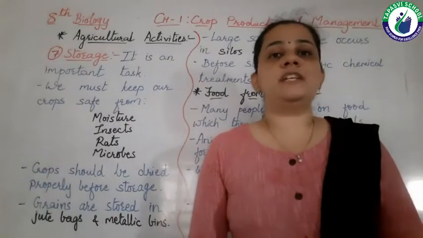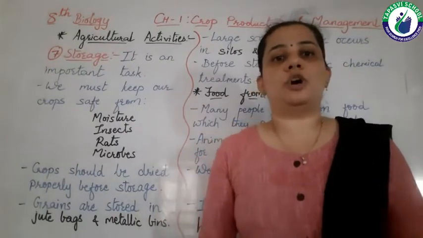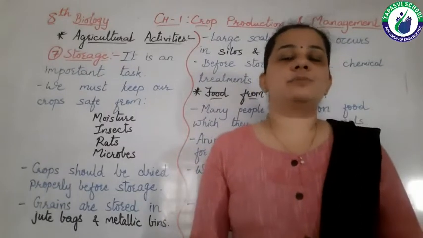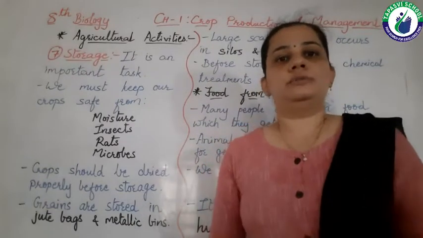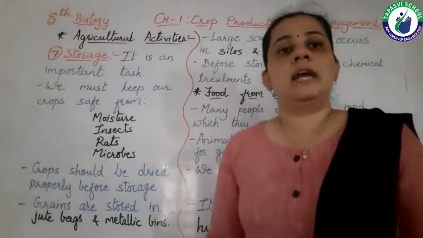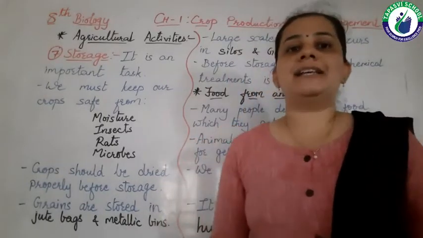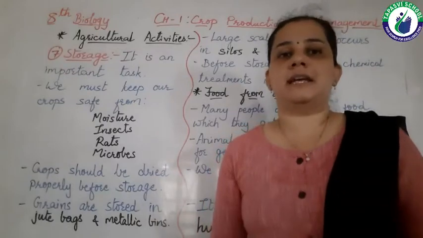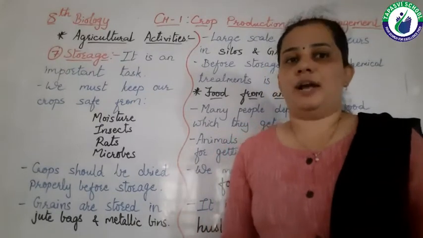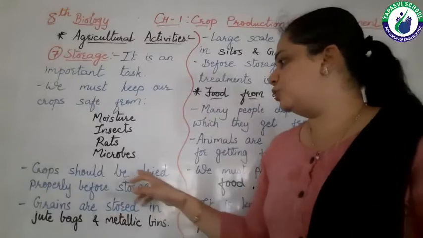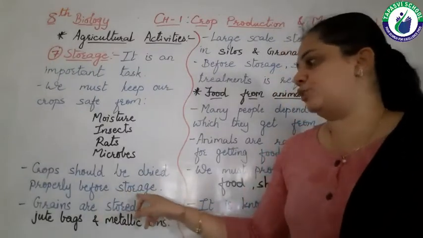If this moisture is present in the crop, it can spoil the crop. So the farmers dry them in the sunlight, and as the crops are kept in the sunlight, they get dried. So crops should be dried properly before storage.